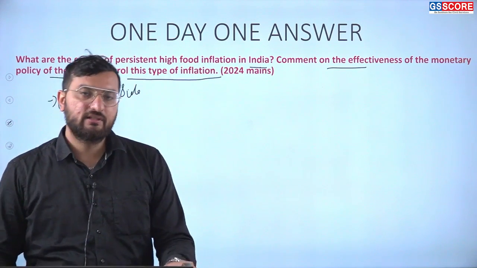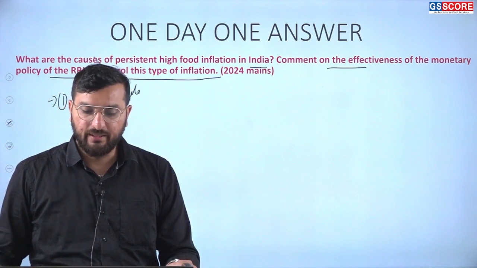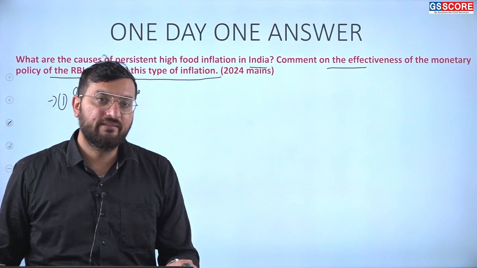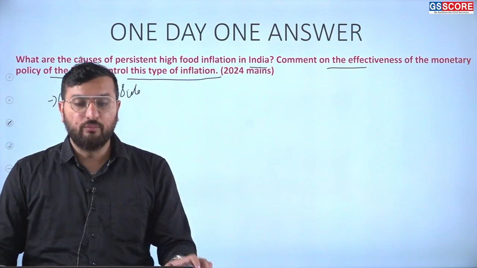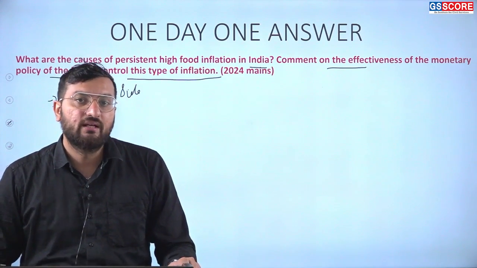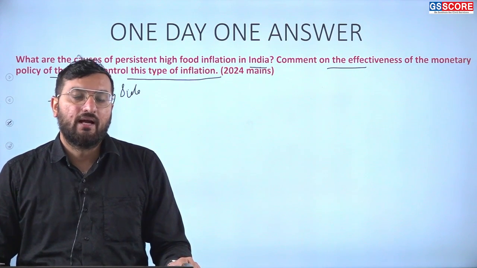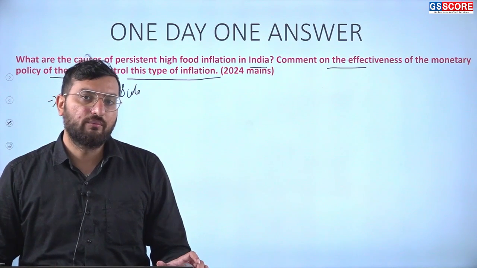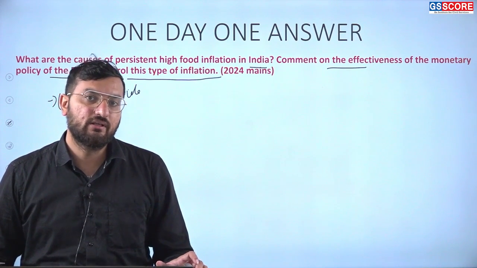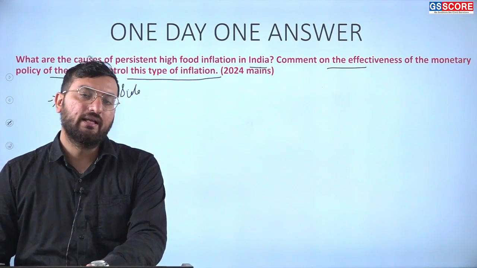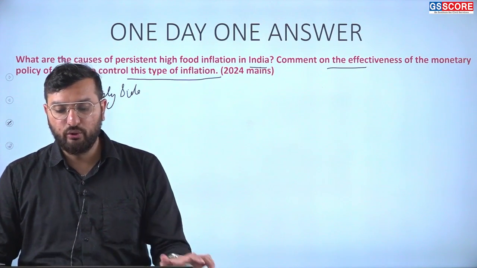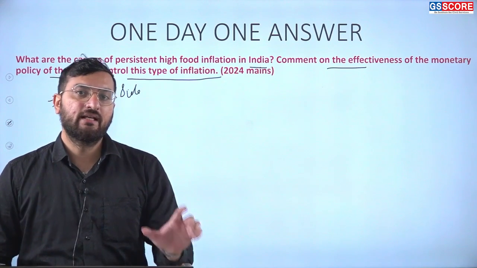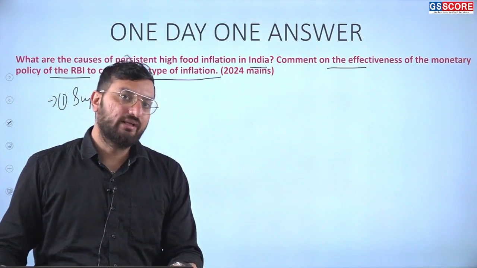Why is there food inflation? A supply-demand imbalance can be there. Then erratic weather, too much rainfall, floods, and drought. Due to this type of climate change, we see a lot of problems in agriculture products and the agriculture market. Then global price volatility is there due to supply chain disruption or an increase in fuel prices. We see there is a problem in the food category.